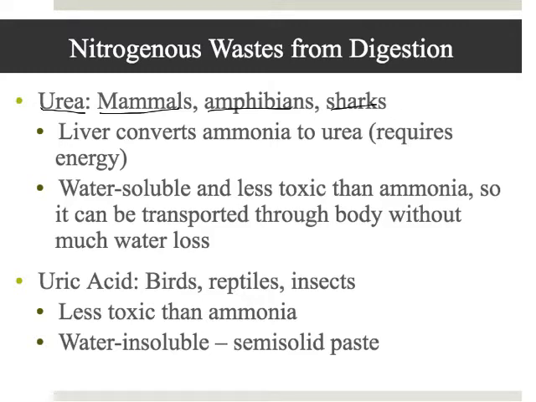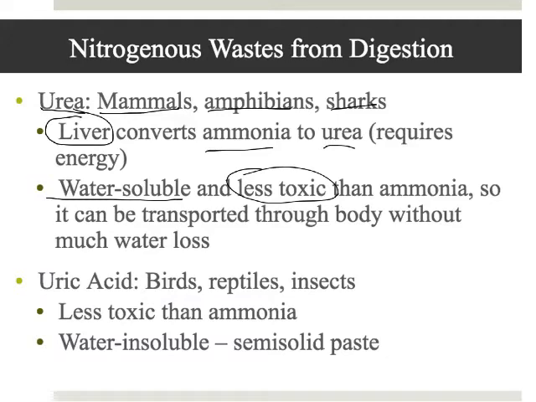This happens in the liver. So the liver takes that toxic ammonia and makes urea. And this urea can still dissolve in the water, but because it's less toxic, we can dissolve it in less water, and therefore when we get rid of our urea via urine, we can get rid of a lot less water.